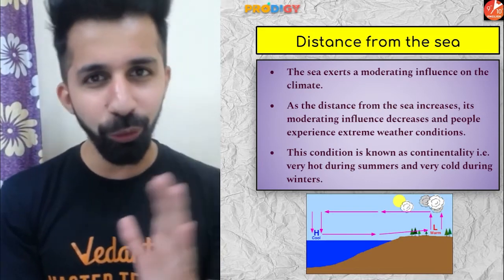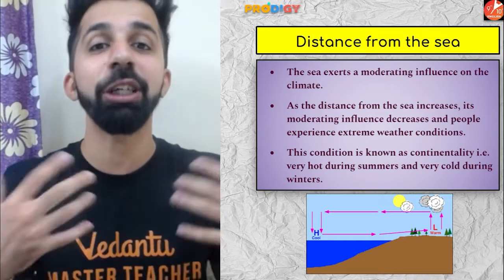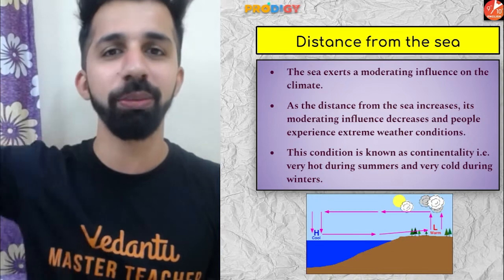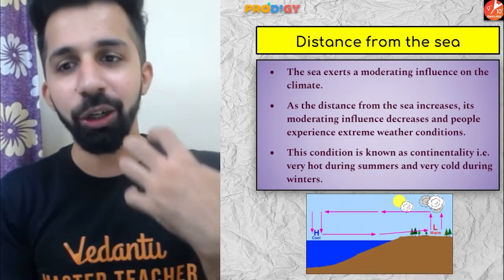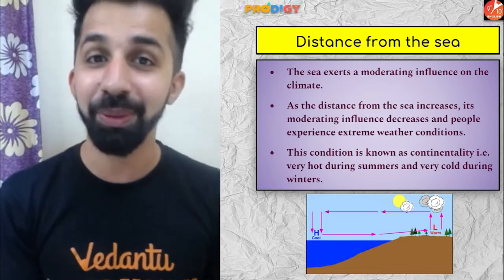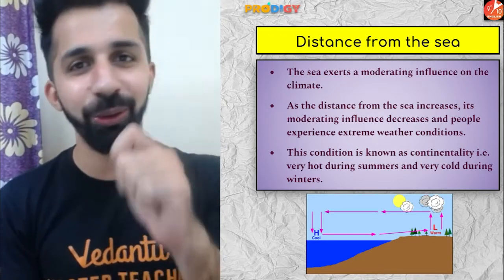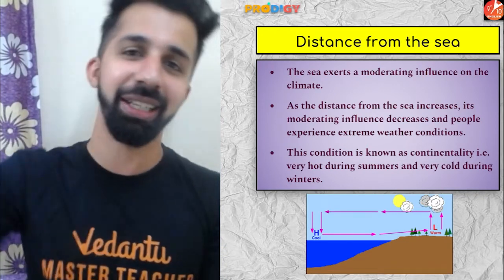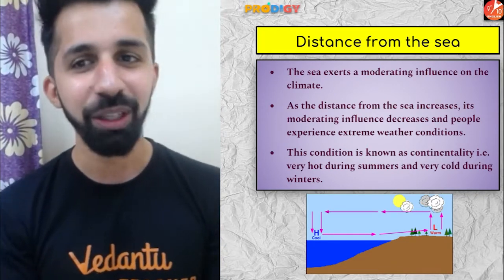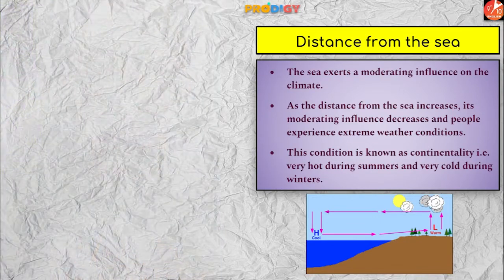As one moves close to the coastal areas, those areas experience high humidity. So as we move away from the coastal area, we experience continental type of climate. All right. So we can say the northern plain experiences continental type of climate because those states are located away from the coastal area. Clear? So distance from the sea also influences the climate in a very big way.